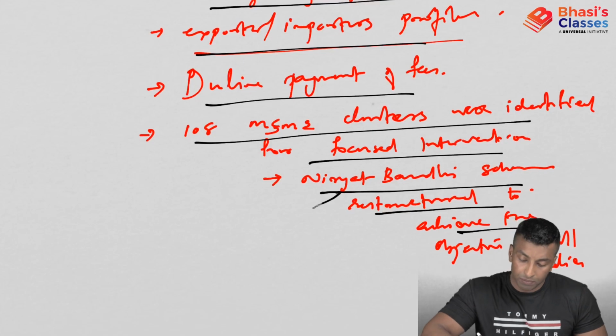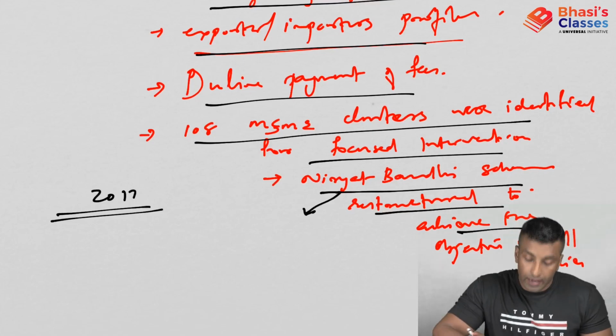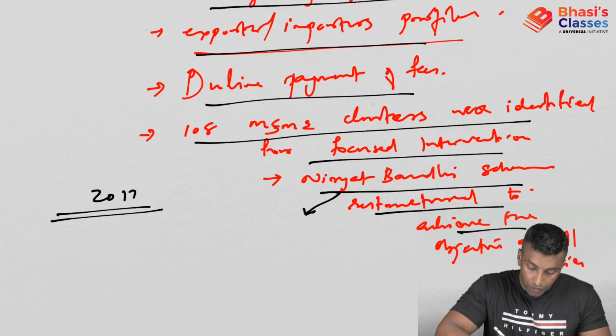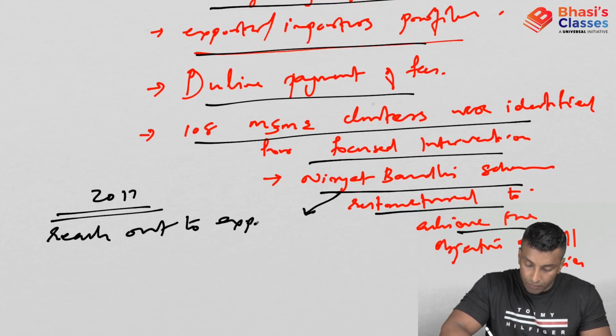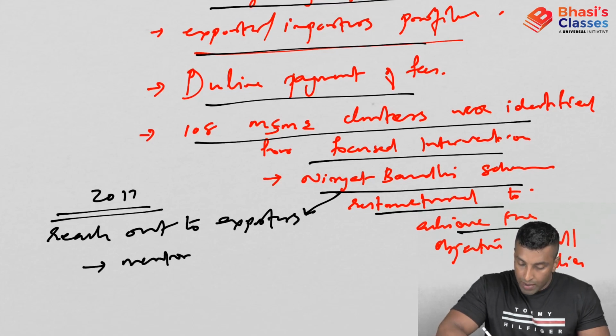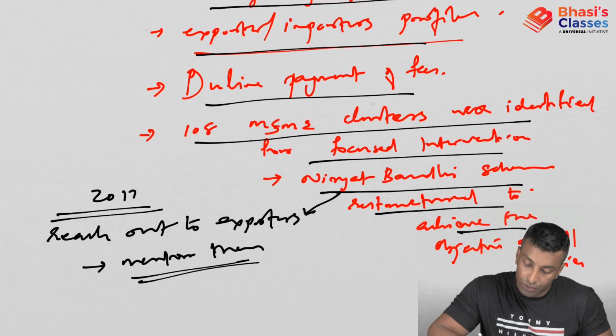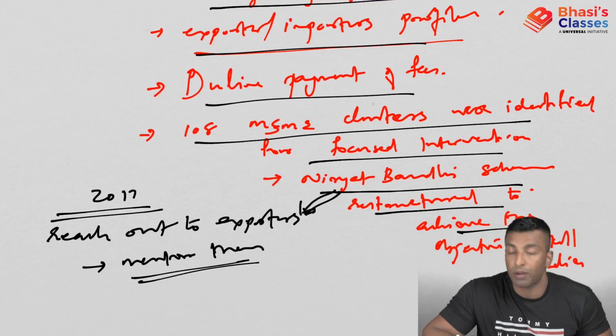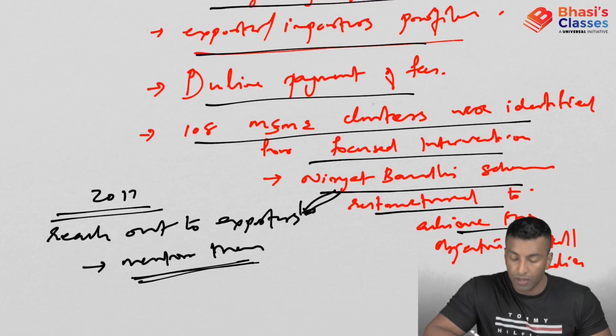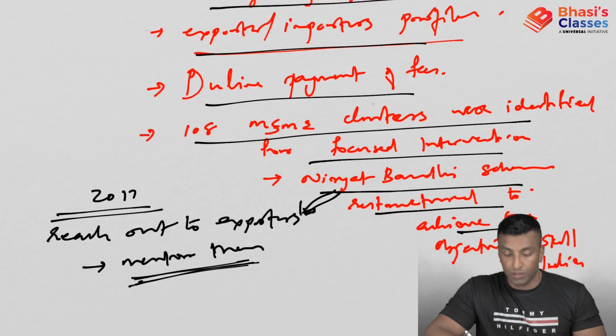Now, what is the Niryad Bandhu scheme? It was introduced in 2011. Okay, it actually seeks to reach out to exporters and mentor them through orientation programs, facilitation, training, etc. So the Niryad Bandhu scheme is again for promoting exports. So it seeks to reach out to exporters and mentor them through various programs.